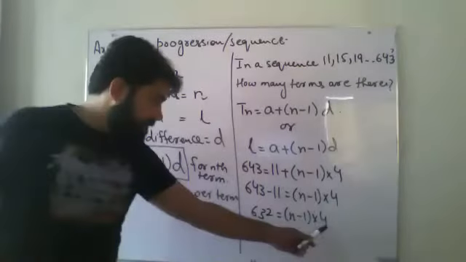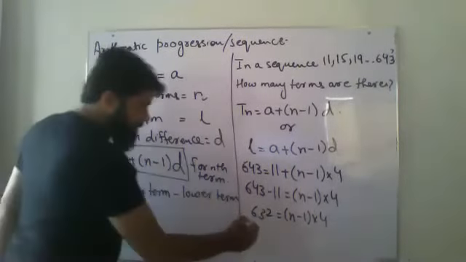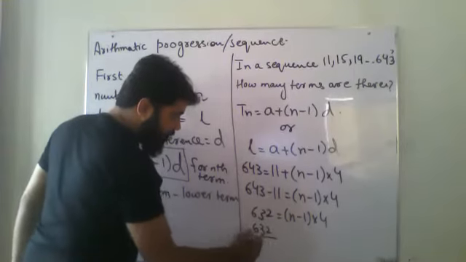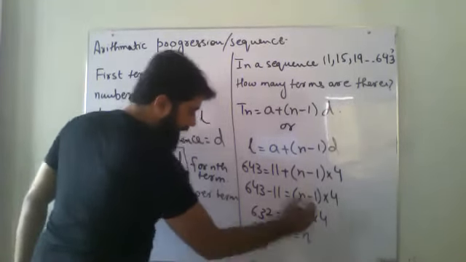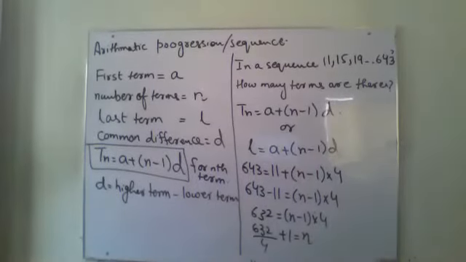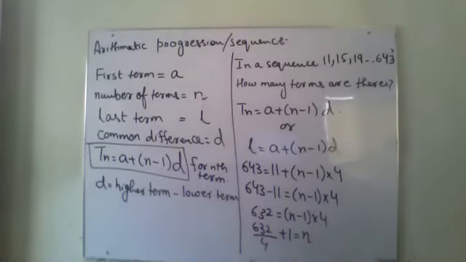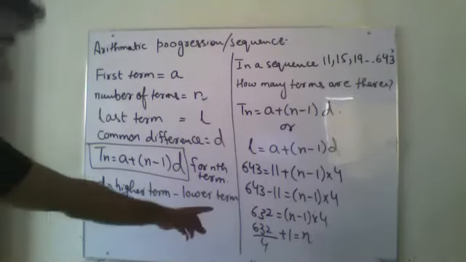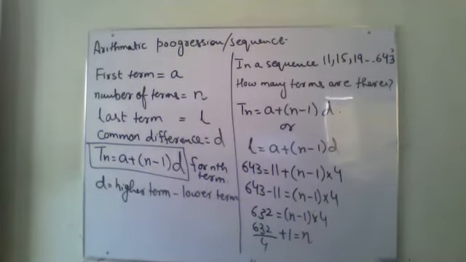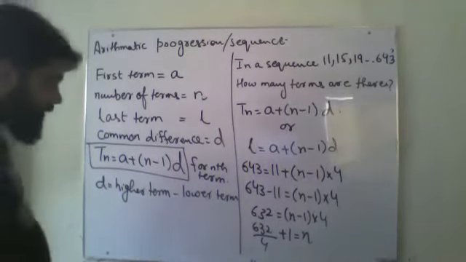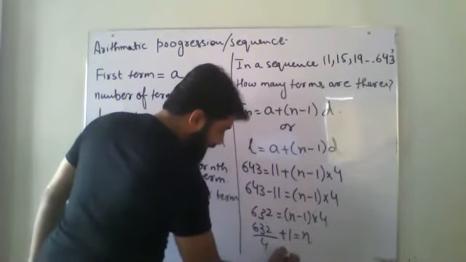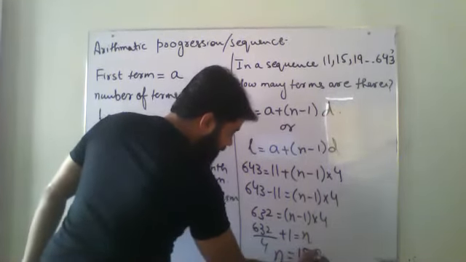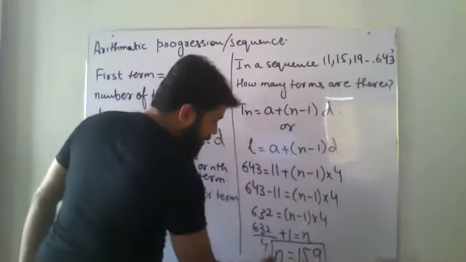Now, shifting this 4 over here, 632 over 4, and minus 1 shifted over here will become plus 1, and that is n. Now, when I simplify this, 632 over 4 plus 1, my final answer of n is coming 159.